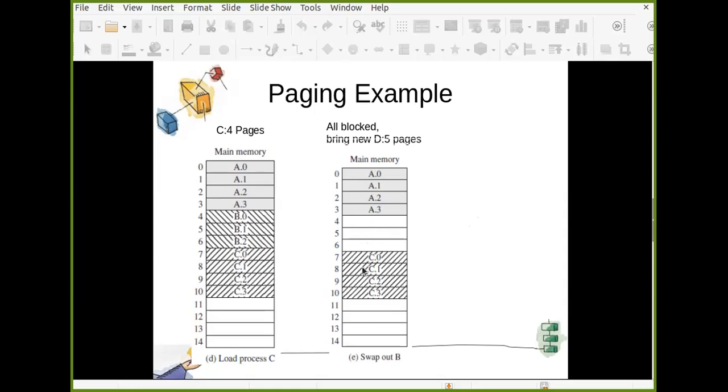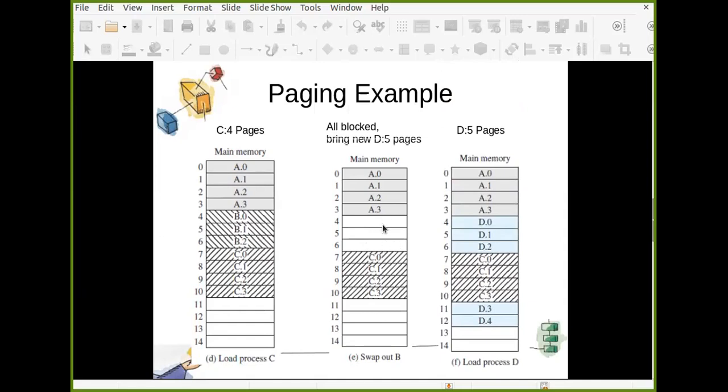And now you have 3 plus 4, total 7 frames available. So D will start loading from this. You start loading D. So you load 3 of the pages of D here and the remaining 2 pages here. So you can see it is not required that you need to have contiguous memory. And this will solve the problem of fixed partition, because see, frames are also nothing but fixed partitions. But the only thing is they are small in size, and the process is also divided in the same size chunks, which are called pages.